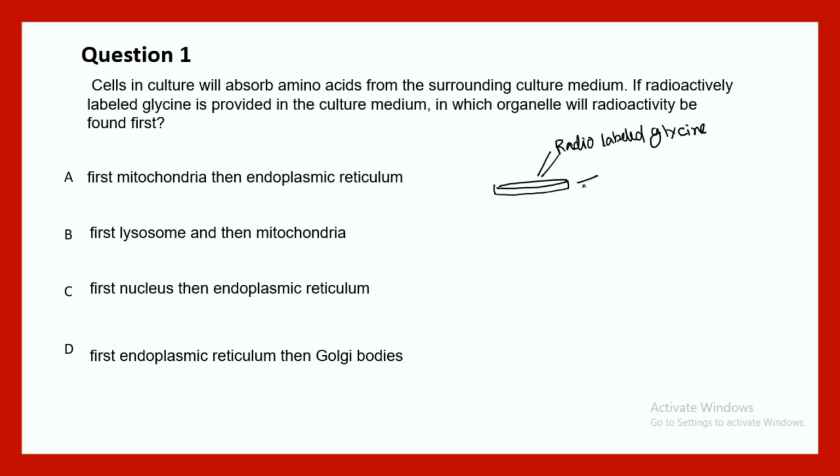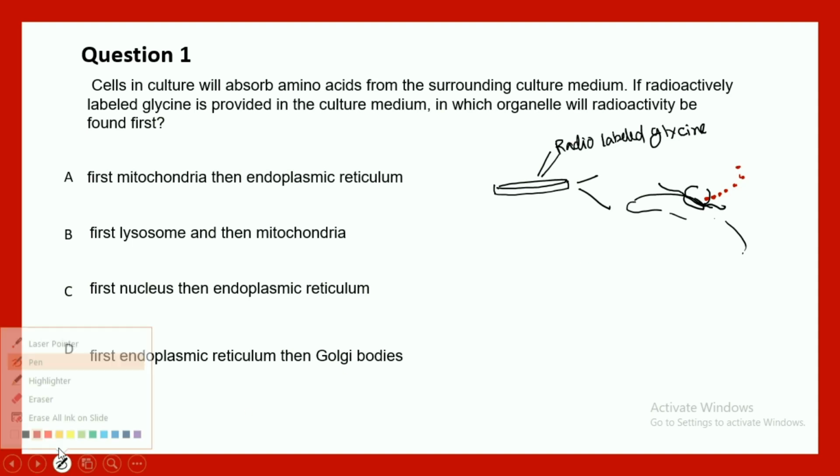Obviously, at that point of time, some amount of proteins are getting translated on the top of endoplasmic reticulum membrane, right? Some proteins are already getting translated. So the mRNA is there and protein translation is taking place at that moment. So when protein translation is taking place, some amount of radioactively labeled glycine can get incorporated during this protein synthesis process, right? So you can understand that first of all, endoplasmic reticulum would be the organelle where you would see